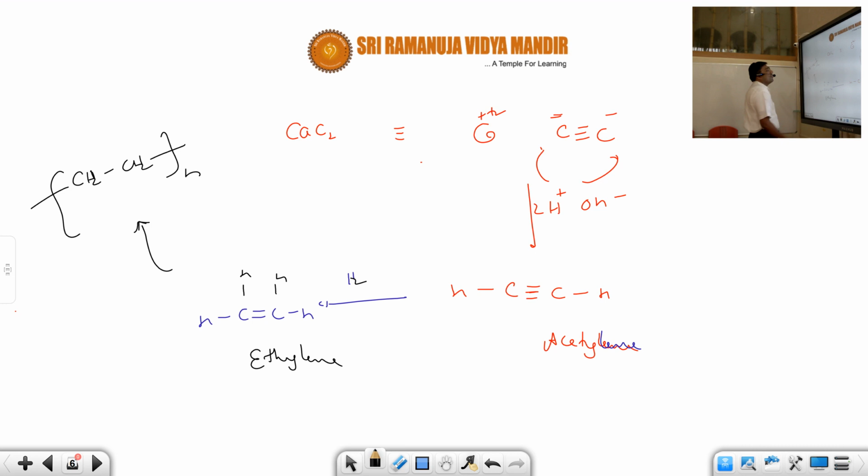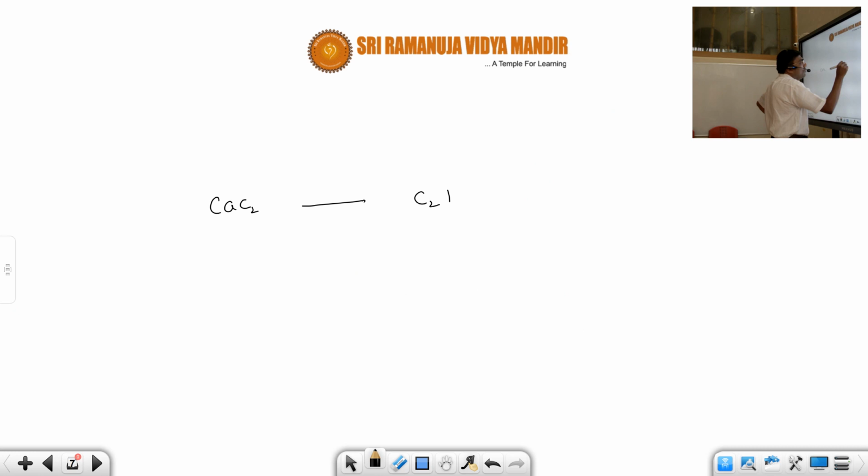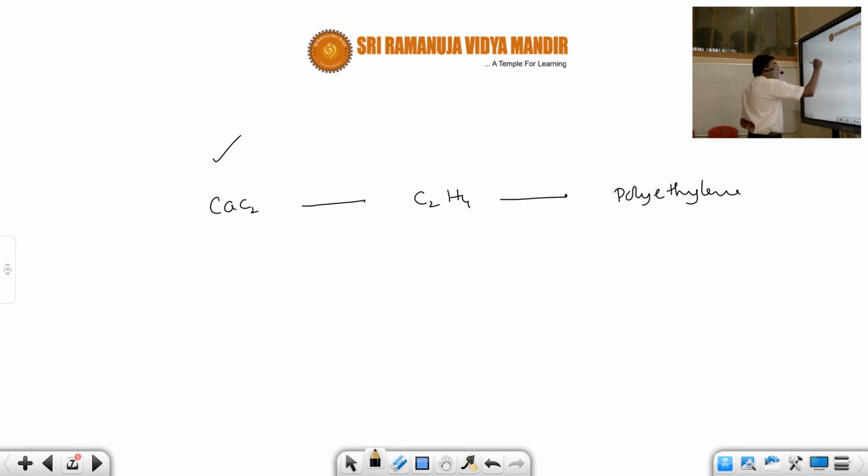Now, I don't want to make you confused. Have a look here. Calcium carbide is converted into C2H4, which is converted into polyethylene. So these are the basics. Now go back to the question. Calculate the mass of polyethylene produced from 20 kg of CaC2. So the relation should be taken for only CaC2, 20 kg. If you take that, what should be the polyethylene? This is the question. I hope you understood.